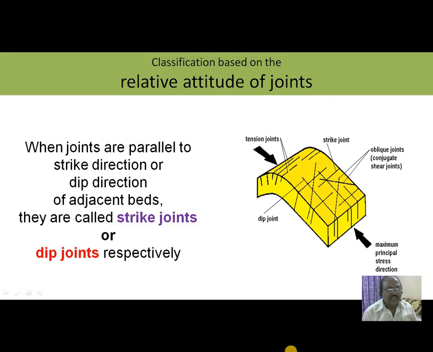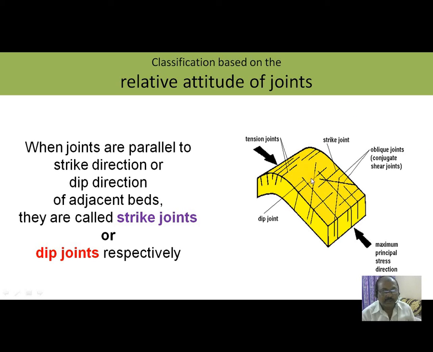Now, classification of joints based on relative attitude. In the picture you can see this is the strike direction. The joints may be parallel to the strike direction or dip direction.